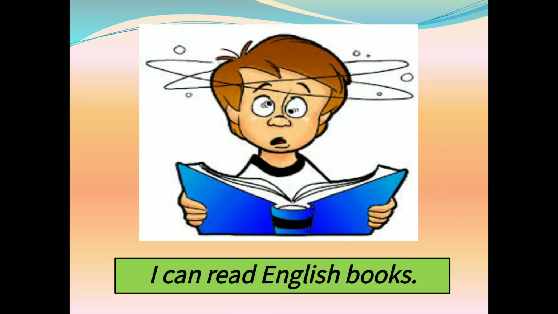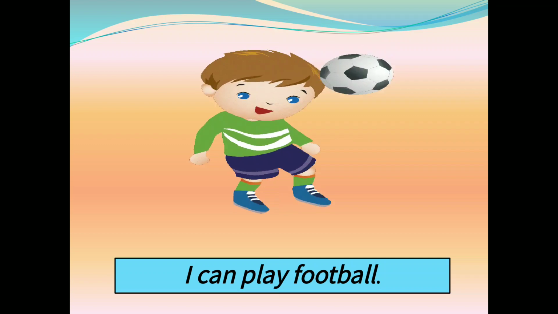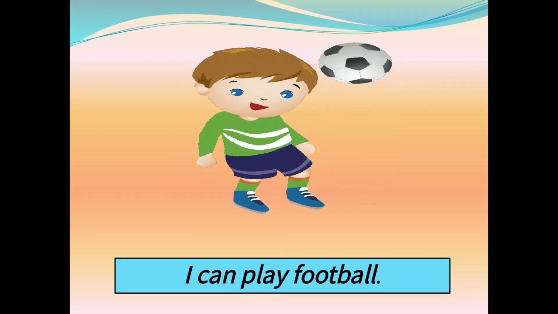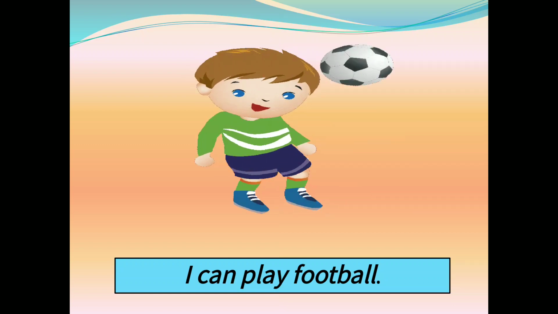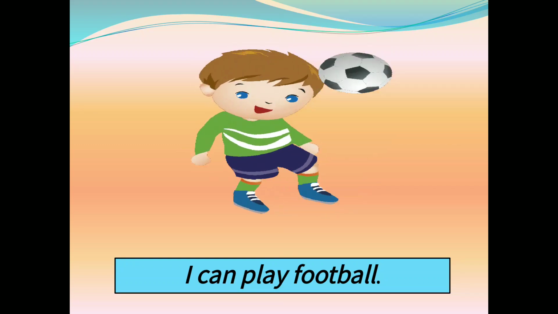First example, look at the picture. The boy wants to read the book. So the sentence is I can read English books. Look at the picture. The boy can play the football. So the sentence is I can play football.